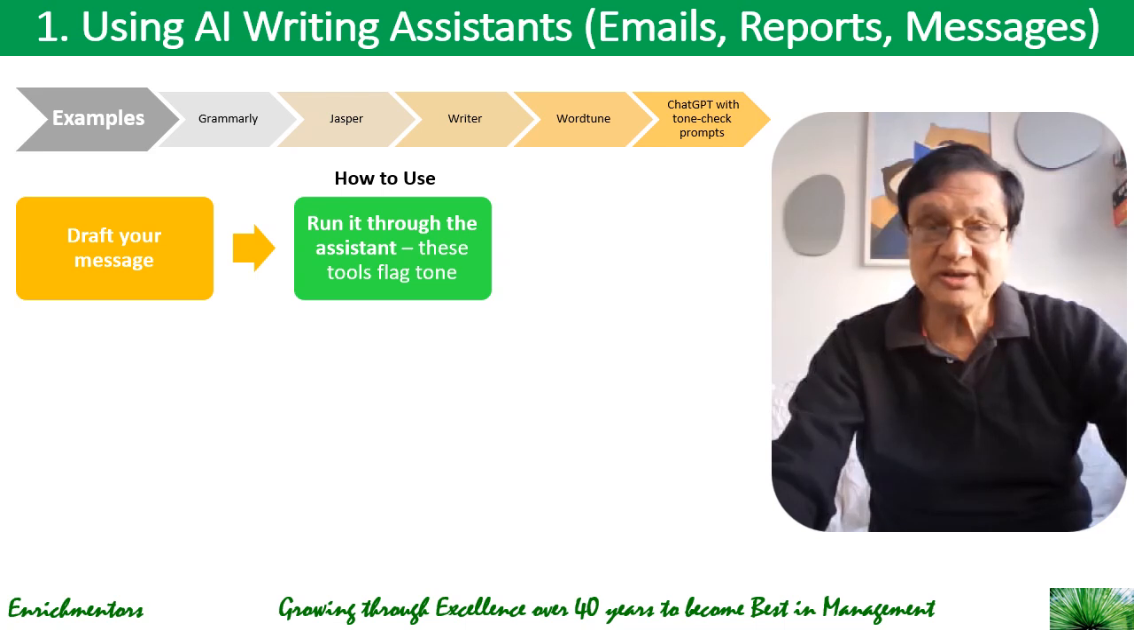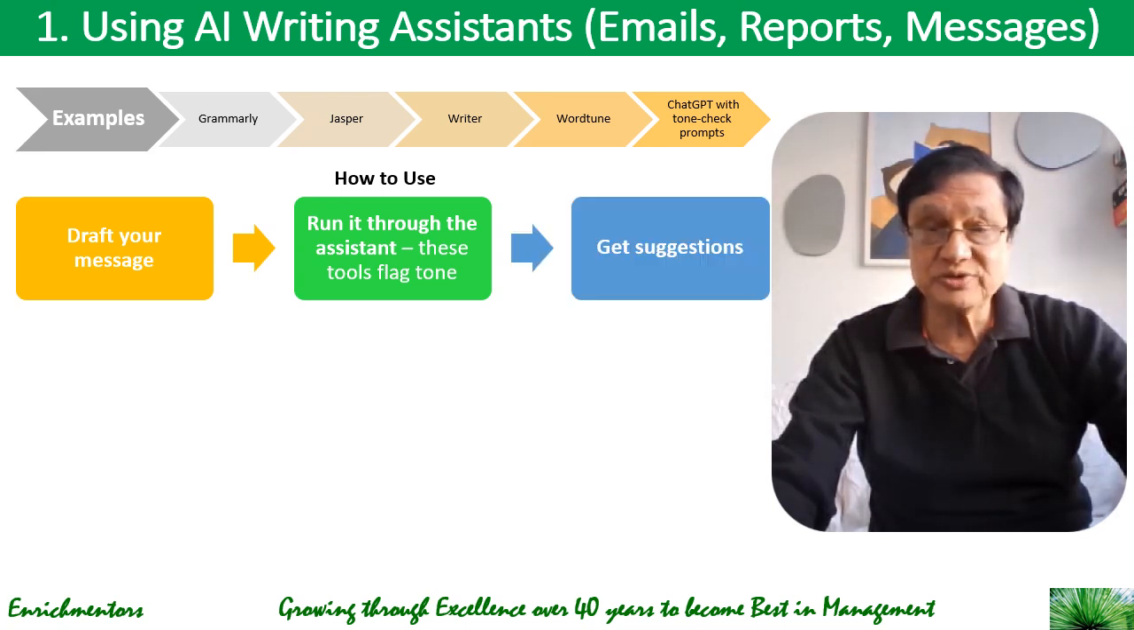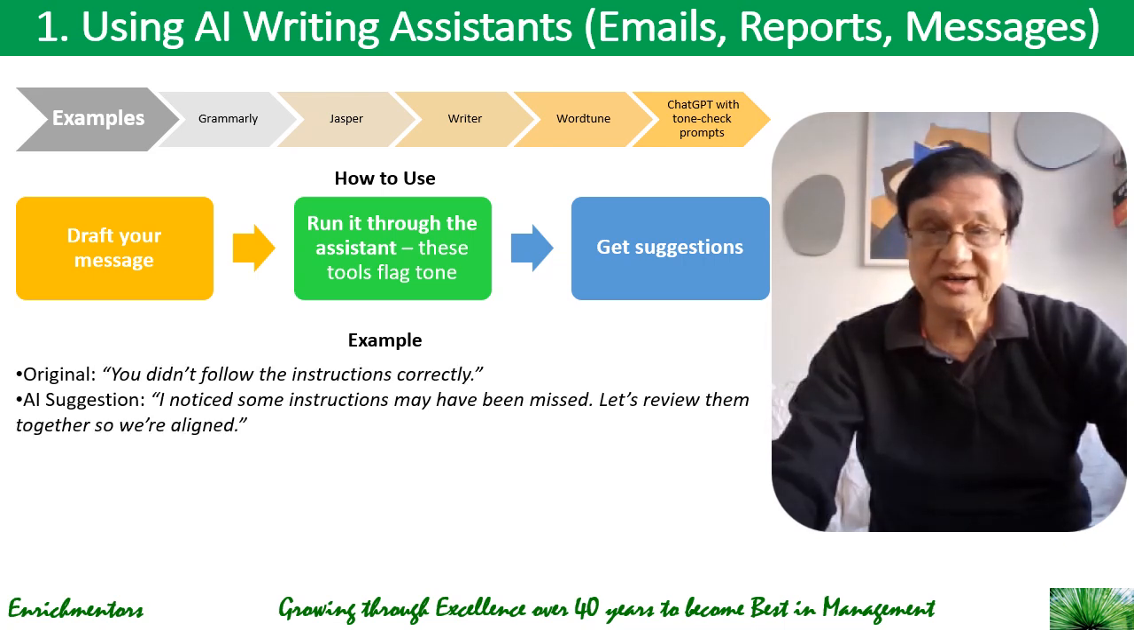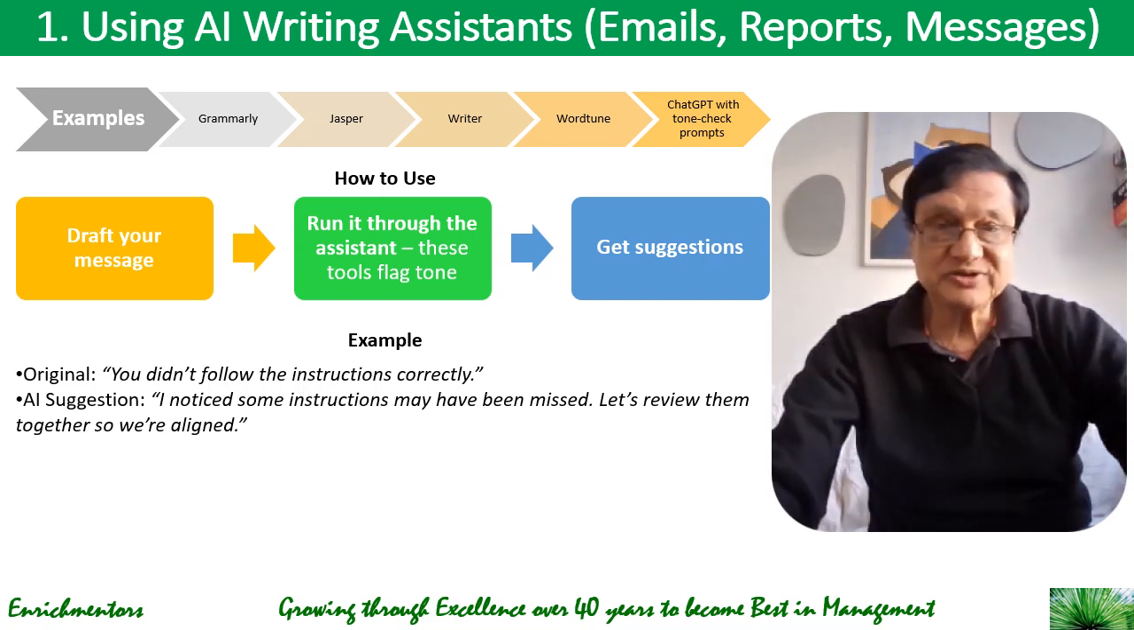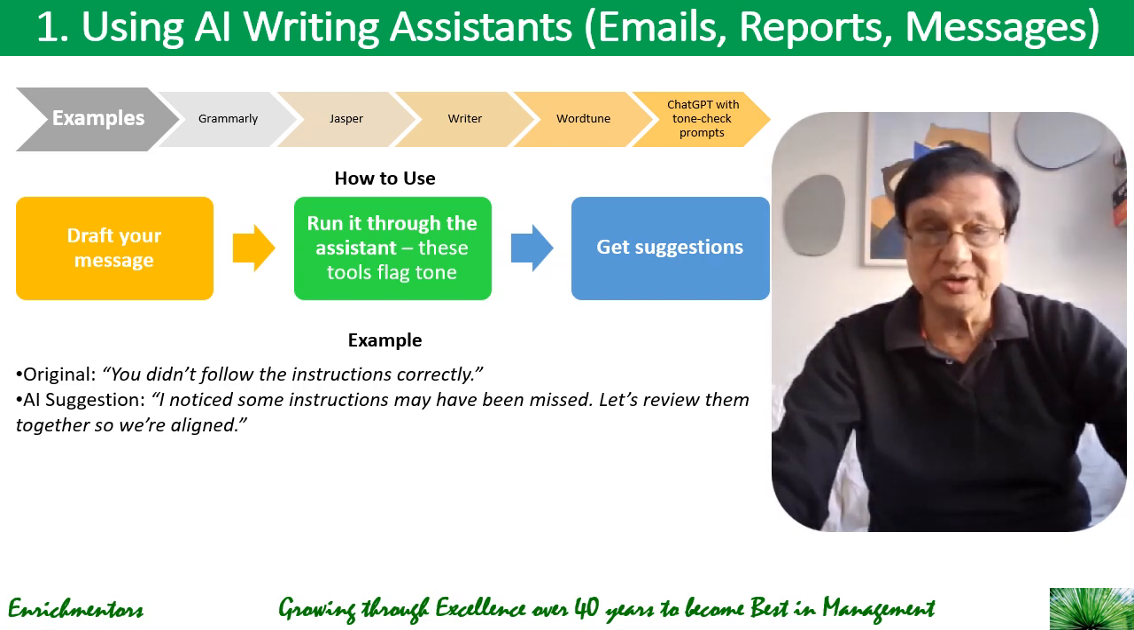And based on the analysis that they do, they will give you suggestions where they propose alternative phrasing that sounds more balanced, right? Now let's take a look at an example of that. If you had drafted this original message as saying, "You did not follow the instructions correctly," AI would come back and suggest to rewrite this as, "I noticed some instructions may have been missed. Let's review them together so that we are aligned." So that's how the suggestions will come back to you.